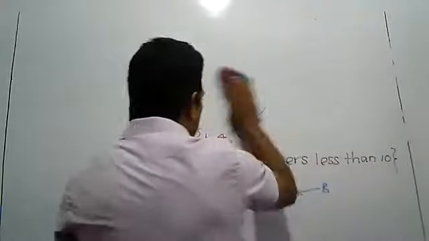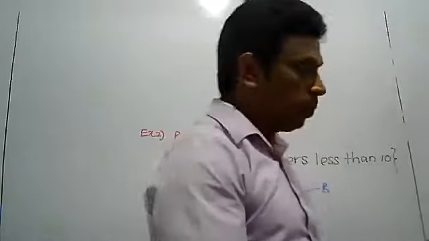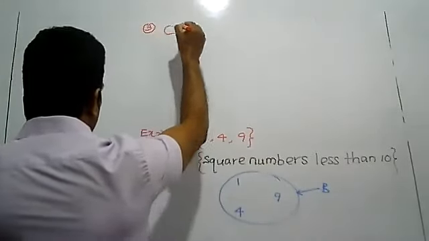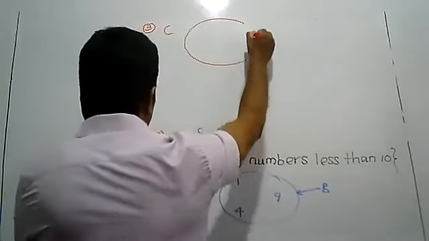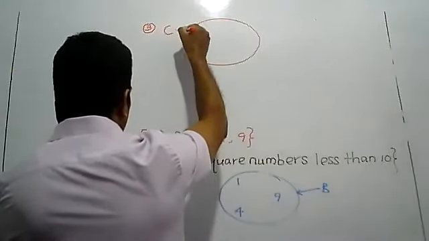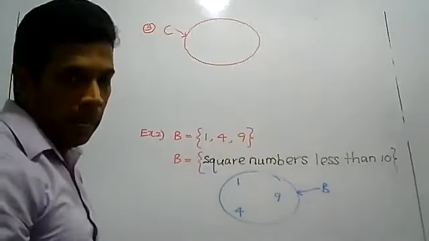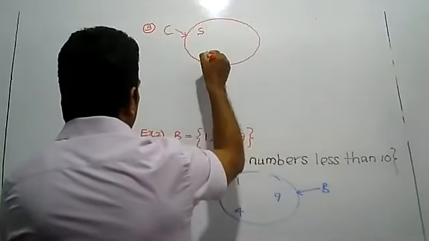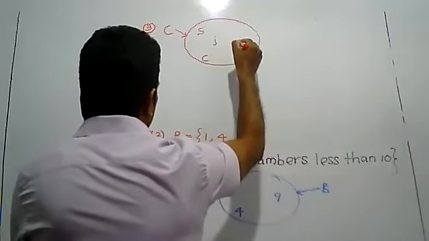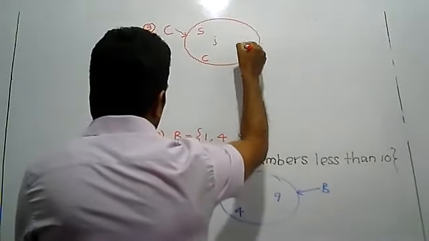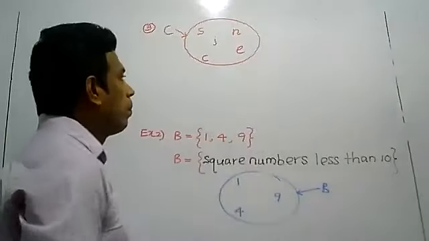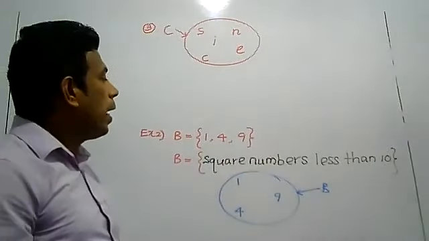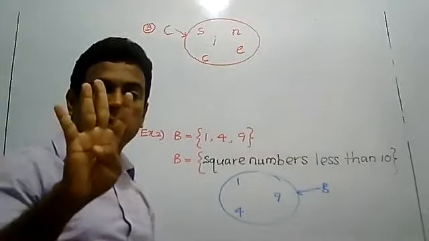Now write down the third example. Third example. I want to represent elements on a Venn diagram. Here is a Venn diagram. Then I will write elements belonging to the set. Elements are, if I write here, S, C, I, E, N, C. I have given simple letters.